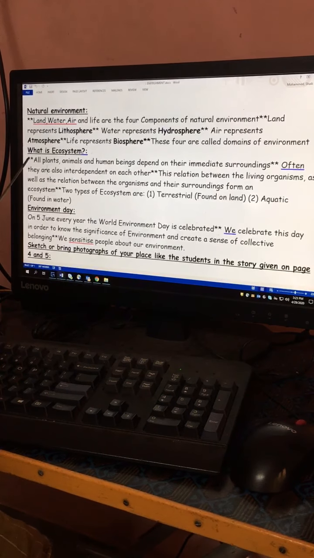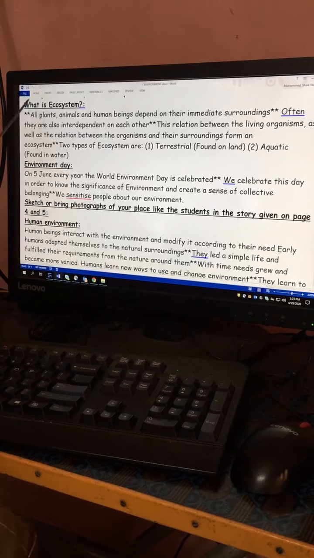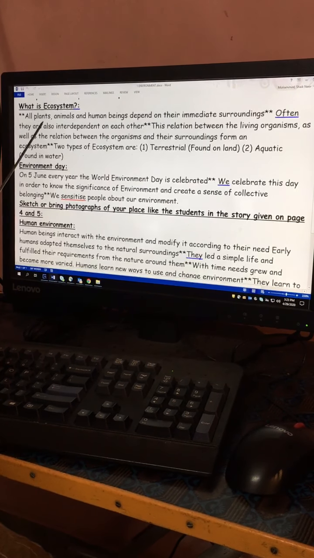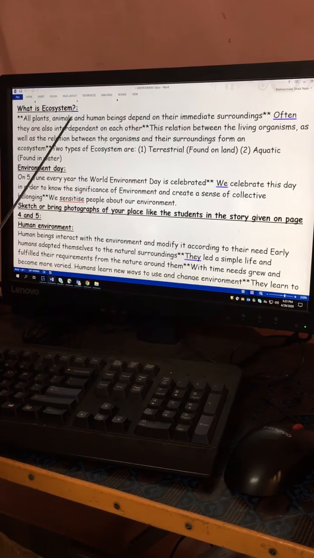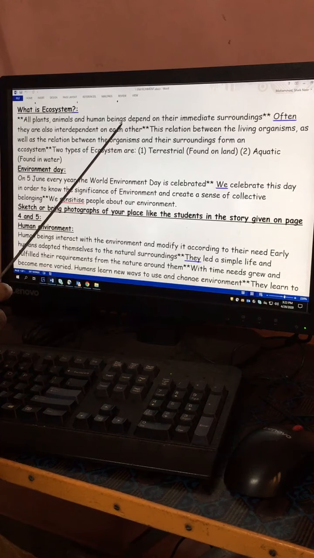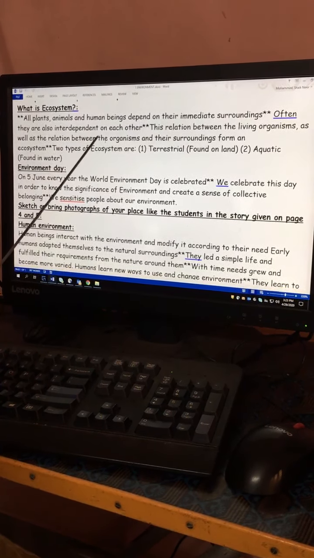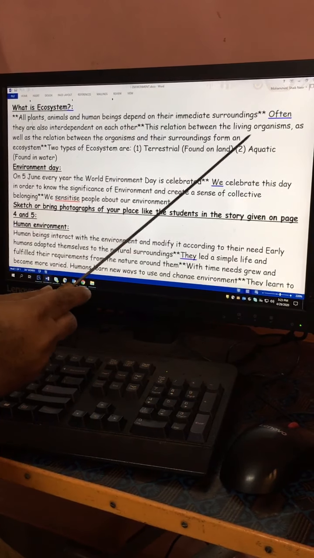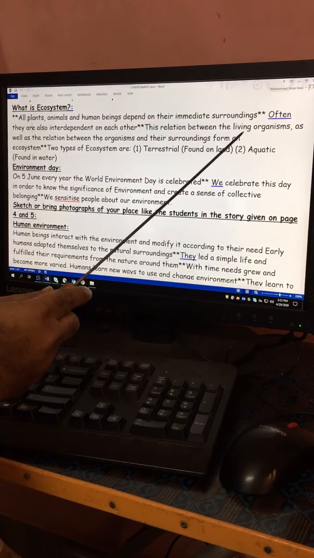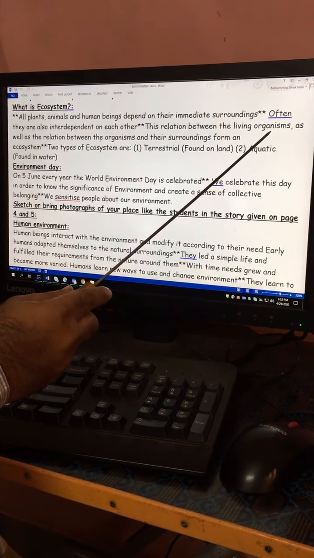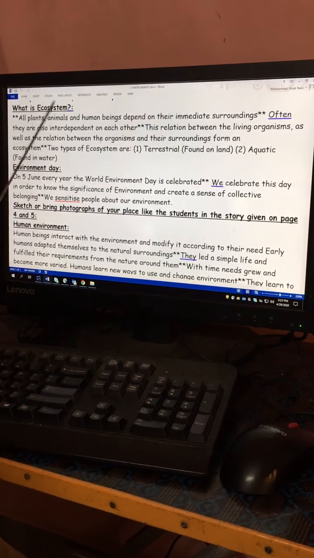Okay. Then what is an ecosystem? Everywhere we have an ecosystem, where all plants, animals and human beings depend on their immediate surroundings. Plants, animals and human beings depend upon each other; they help each other. They are interdependent. These are the relations between the living organisms and the non-living things. Living organisms means plants and animals. Non-living means land, water, air, which we can also call the physical environment. This is what the ecosystem presents.